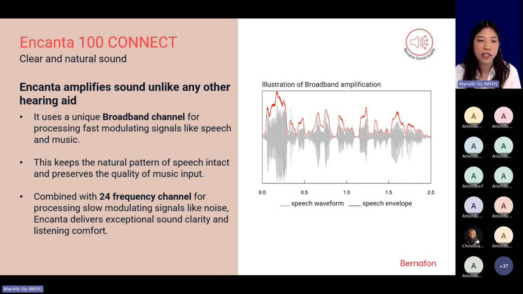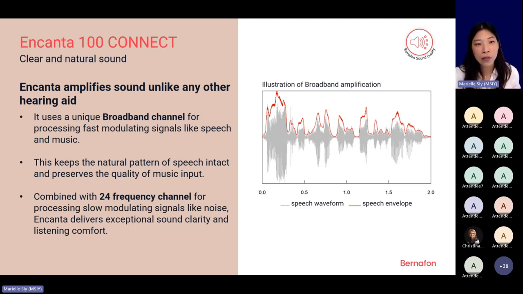And you would see this in this illustration, where it keeps the natural pattern of speech intact and preserves the quality of the sound or music input, providing a very clear and natural sound experience. And the broadband channel is, of course, combined with the 24 frequency channels for processing slow modulating signals like noise. So by amplifying speech and noise differently and separately, Encanta can effectively optimize both the speech clarity and listening comfort, delivering this unique sound quality from Bernafon.